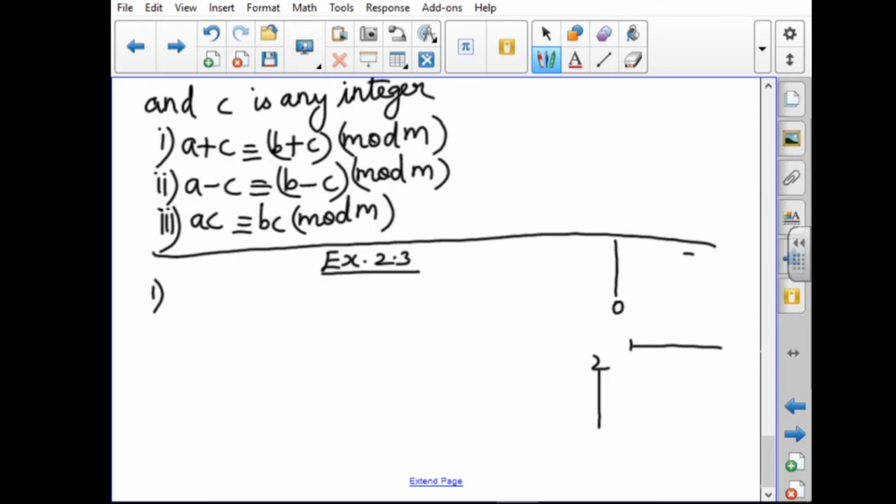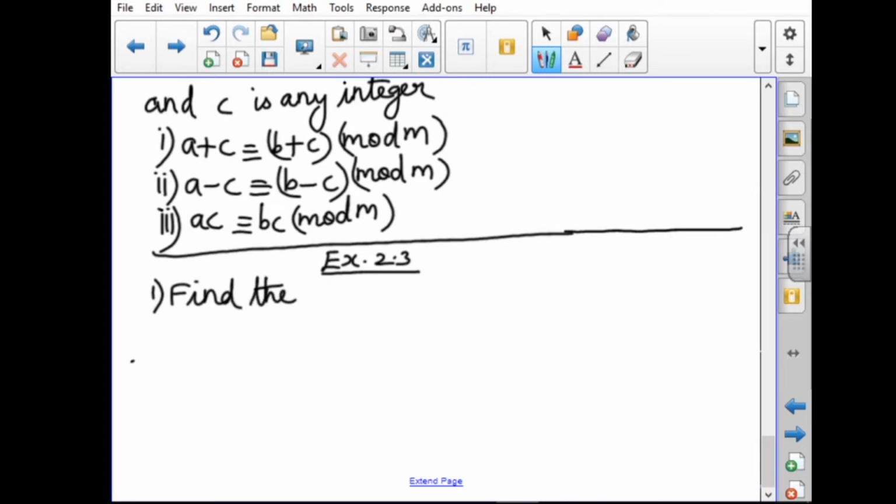But in modular arithmetic, every equation has infinitely many solutions. For that, you can use this illustration. Here they ask to find the least positive value for x.